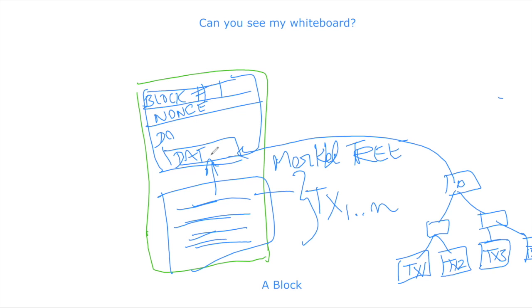Now I'm going to get to the transactions. I want you to understand this very clearly. A block has two sections. One is the header, and this is the body. The header has a block number, I'm putting a 1 here. It has a nonce, I'll tell you what a nonce is. And then it has data. This data will have the Merkle tree root hash, not the whole thing. I'll tell you why, I'll give you the details. For now, just remember that this data will have only the Merkle tree root hash, which is this one, and the data is actually here.